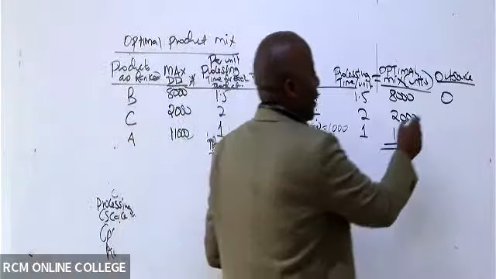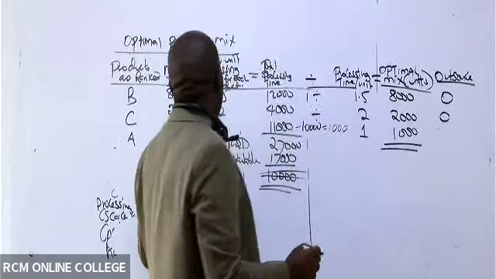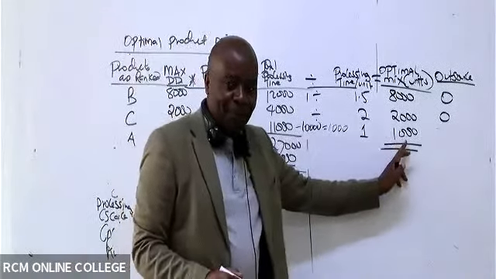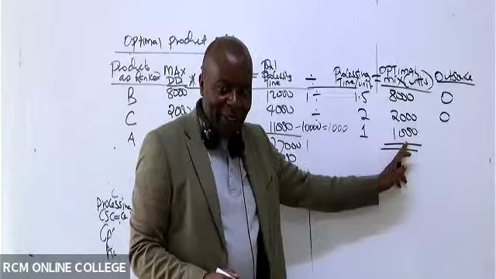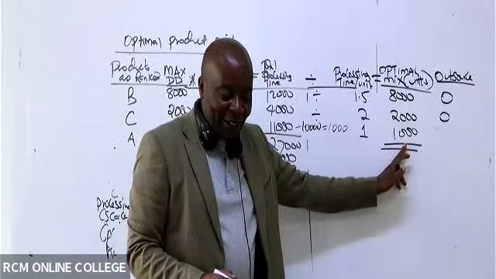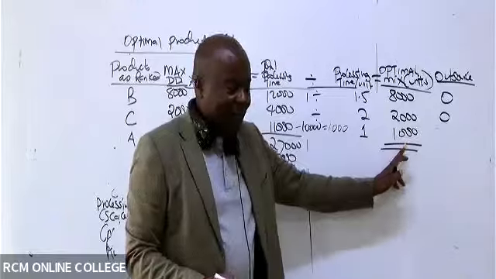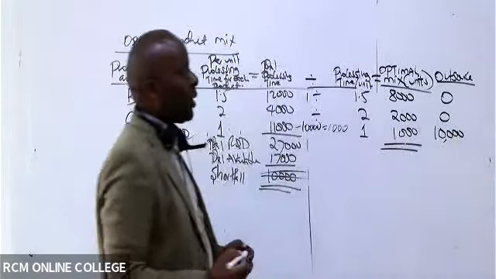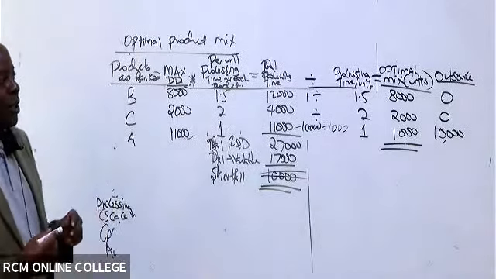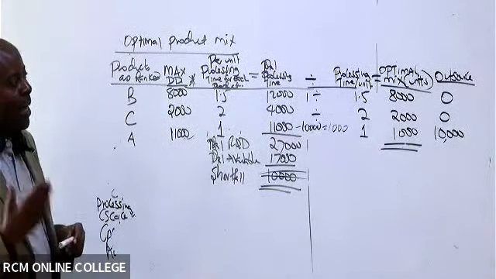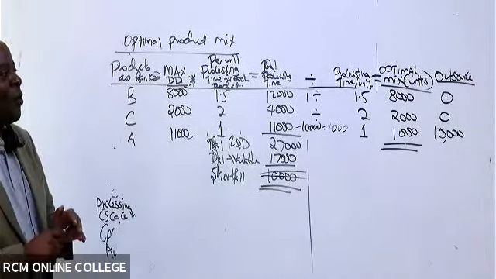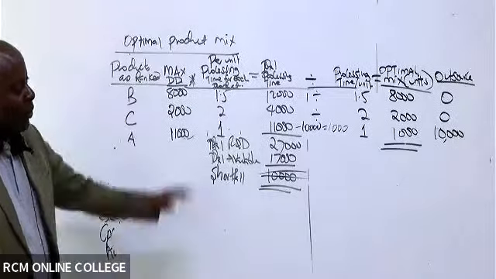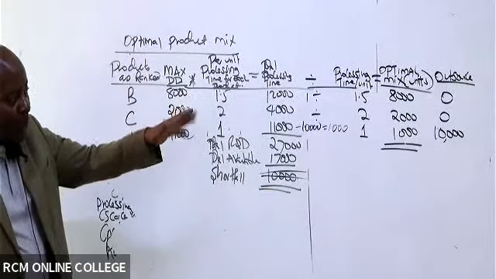We are fully covered. But when you look at A, they needed 11,000 and ourselves we are producing how many? 1,000. So how many do we outsource? 10,000, isn't it? Yeah, so please take a screenshot. Take a screenshot, especially, but even if you miss, because I've marked these papers for so long, very few students will be able to create that column of outsourcing correctly. Very few. So if you're able to get up to optimal production mix, I'm really happy.